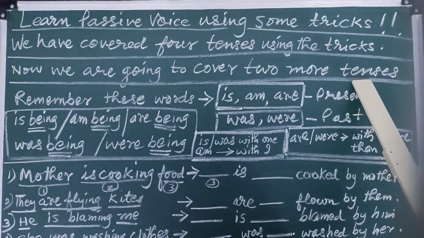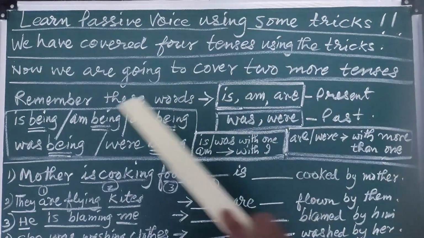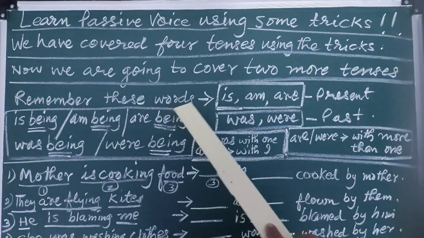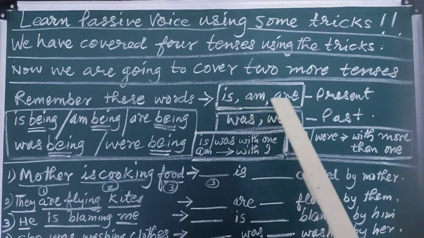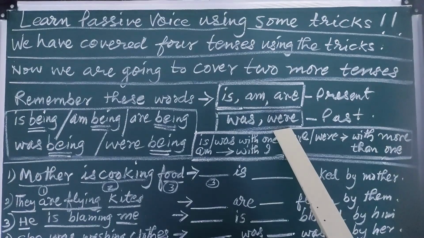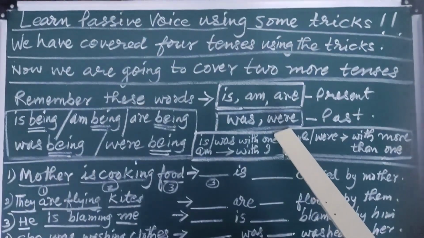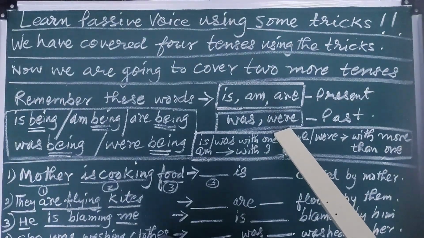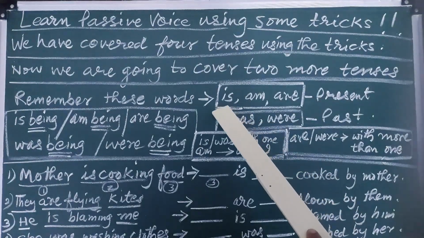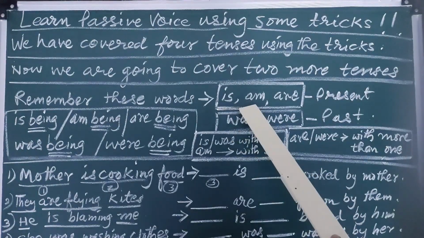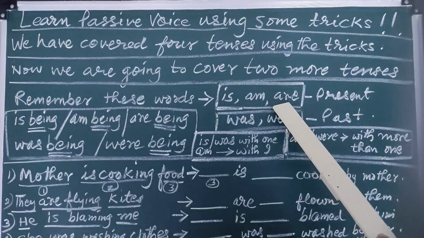Now I am not going to tell you the name of those tenses, but I will tell you to remember some words. You have to remember these 5 words. Will it be possible for many of you to remember these 5 words? One is, the second am, the third are.